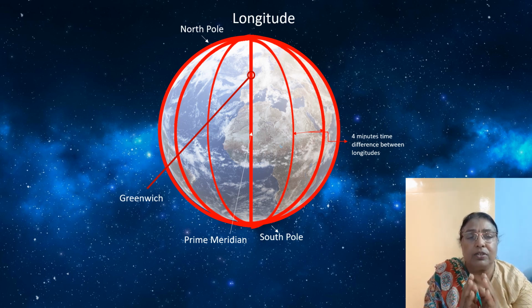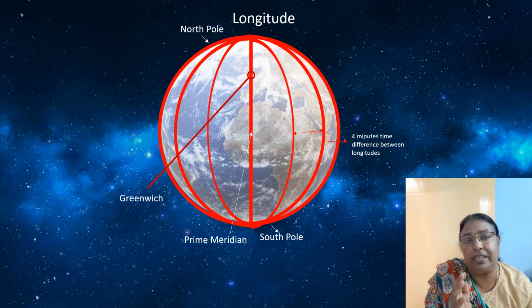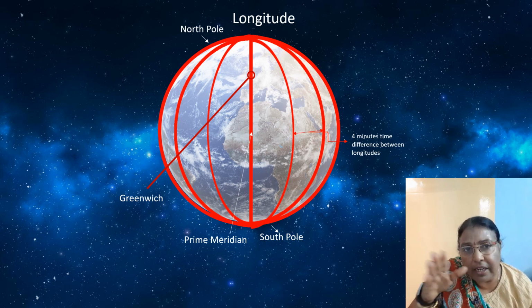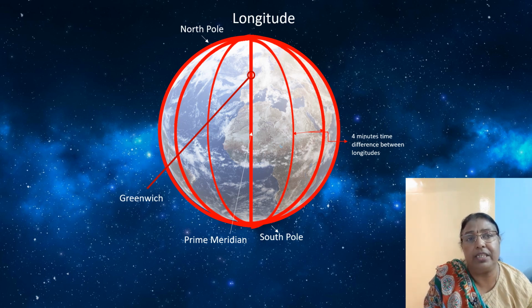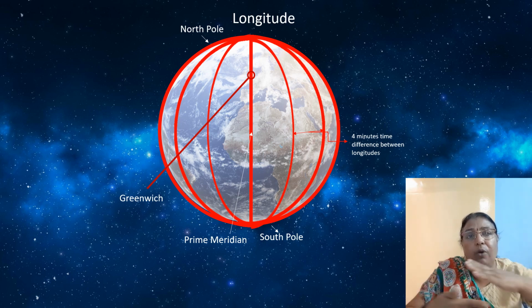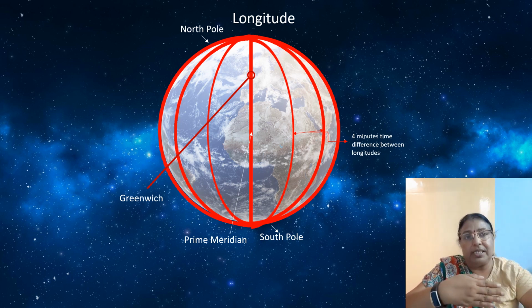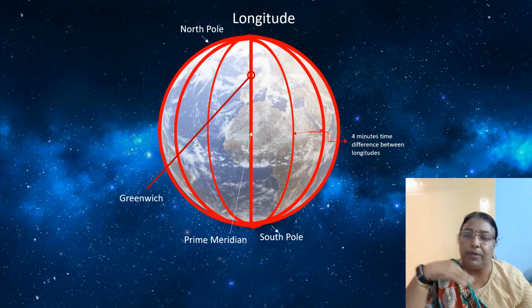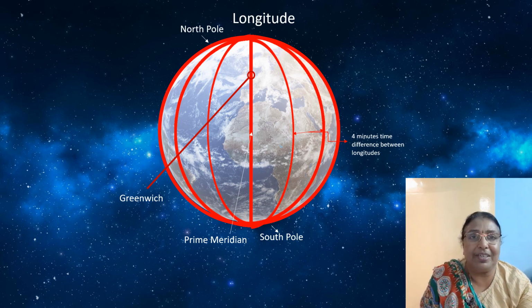And the area to the east of the prime meridian is called the eastern hemisphere, and the area to the west of the prime meridian is called the western hemisphere. Like how at the equator you find northern hemisphere and southern hemisphere, here the prime meridian to the east is called eastern hemisphere, to the west it is called western hemisphere. So the other geographical facts and concepts are mainly based on these. So it is very necessary to know about latitudes and longitudes.